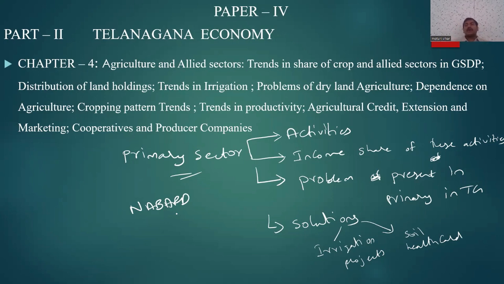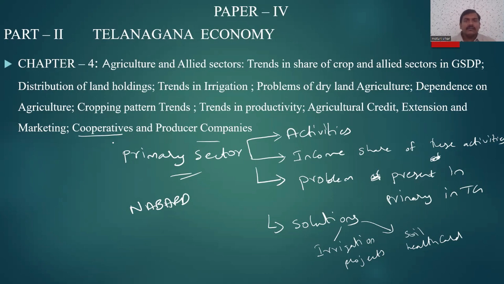Then we'll be focusing on the producer companies present in Telangana, and the cooperative associations formed by the farmers in Telangana, and how they help in improving their income activities. We'll focus on this in chapter 4 of agriculture.